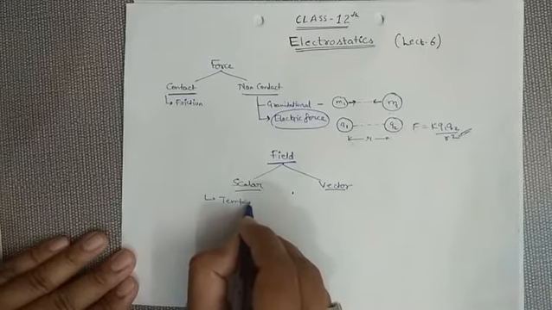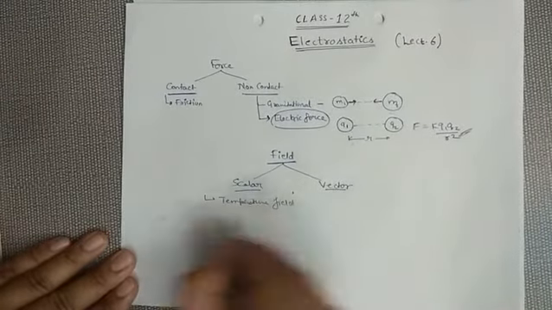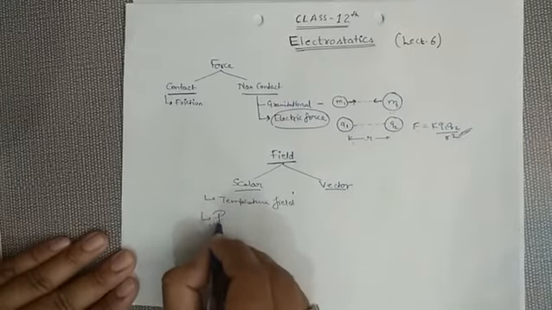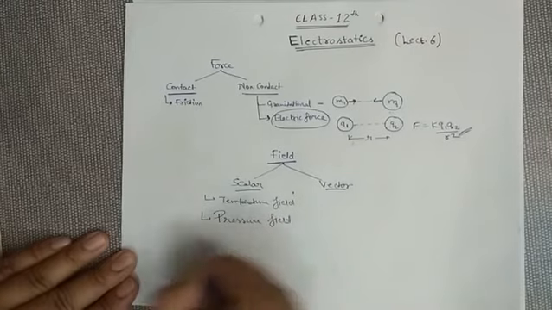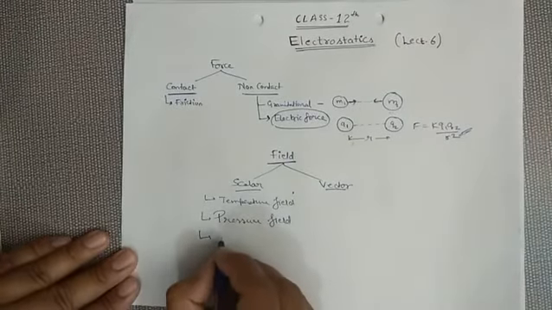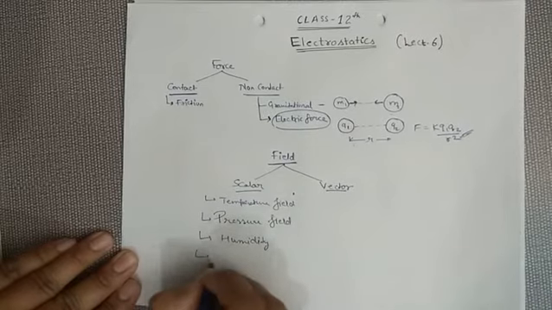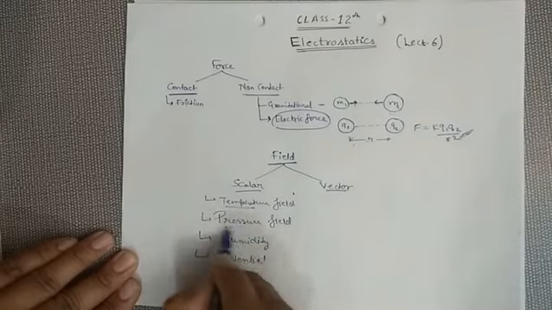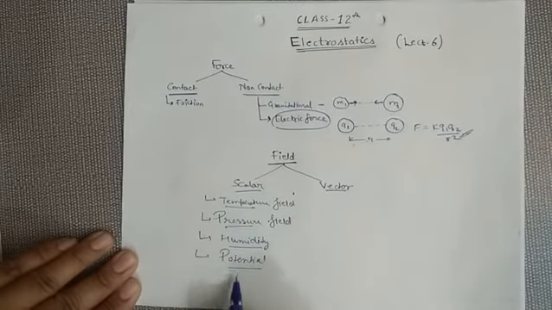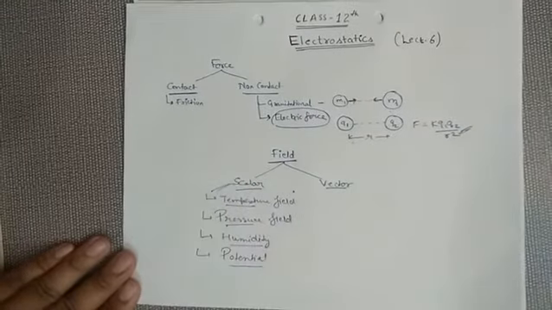Just like temperature field, you can take pressure field, you can take the example of humidity, you can take the example of potential. All these quantities, temperature, pressure, humidity, potential, are scalar, so the field generated by them will be termed as scalar field.